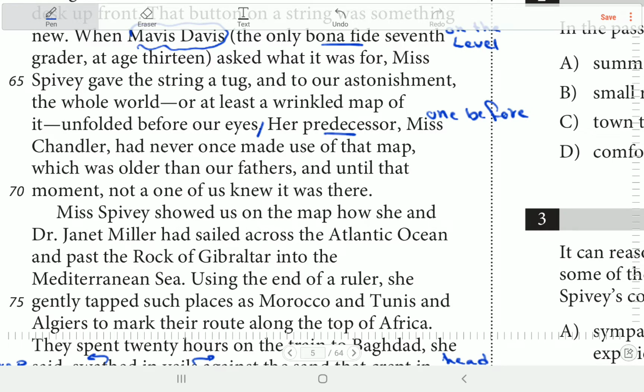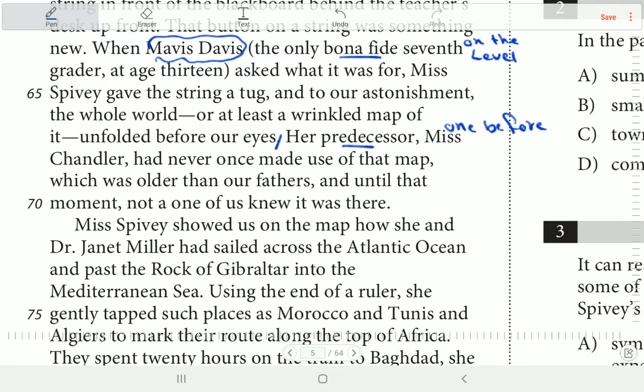He says her predecessor Miss Chandler had never once made use of that map, which was older than our fathers, and until that moment not a one of us knew it was there. So in grade 7 the map was there, but her predecessor, the teacher before her, Miss Chandler, had never used this map to teach the children or to show them the world. That's why they know nothing about the world. They didn't know anything about the world.